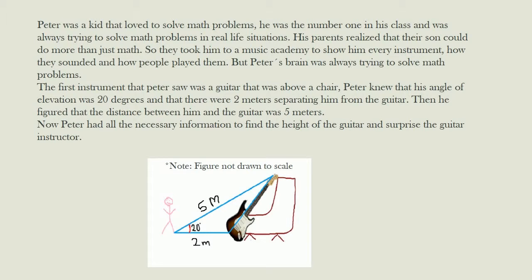The first instrument that Peter saw was a guitar that was above a chair. Peter knew that his angle of elevation was 20 degrees and that there were 2 meters separating him from the guitar. Then he figured that the distance between him and the guitar was 5 meters. Now Peter had all the necessary information to find the height of the guitar and surprise the guitar instructor. Note: figure not drawn to scale.